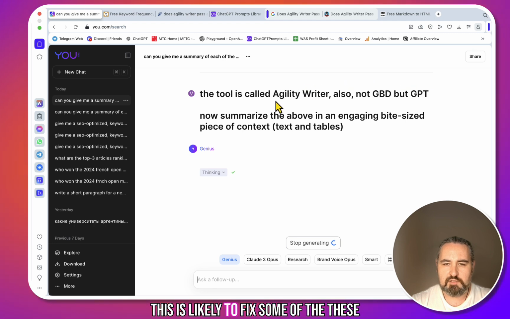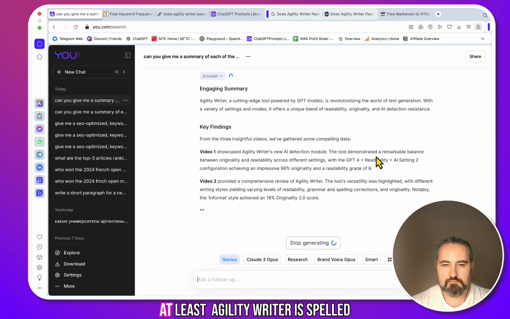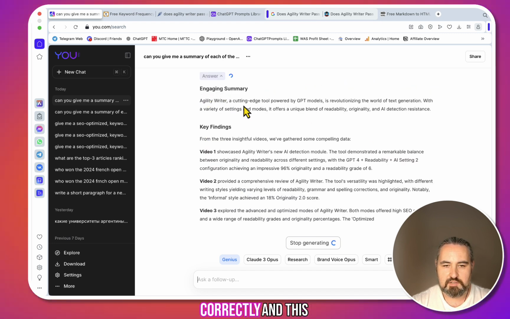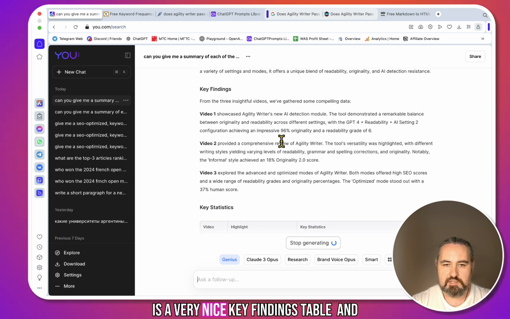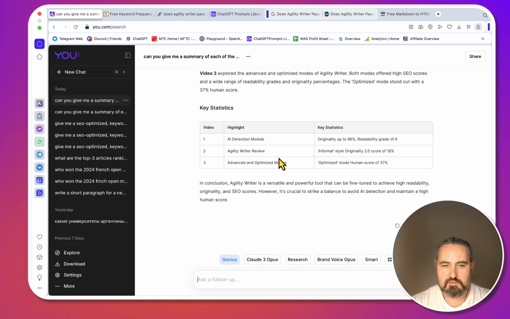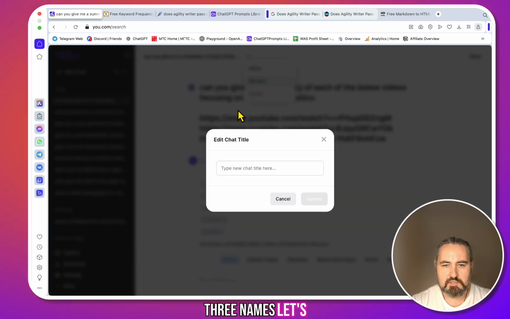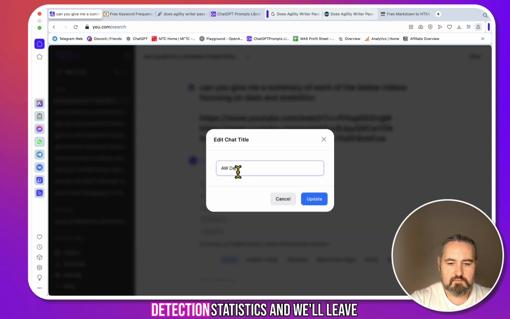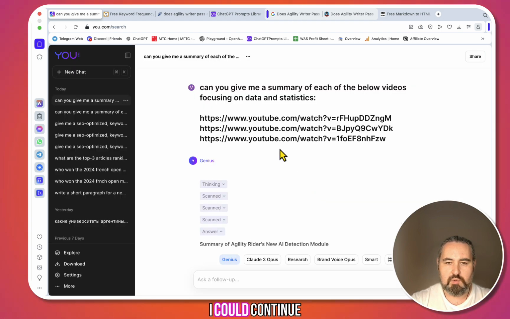So this is likely to fix some of the misspellings. Okay. At least Agility Writer is spelled correctly. And this is a very nice key findings table and key statistics as well. Okay, very nice. So what we can do, rename it, I would say Agility Writer detection statistics, and we will leave it at that.